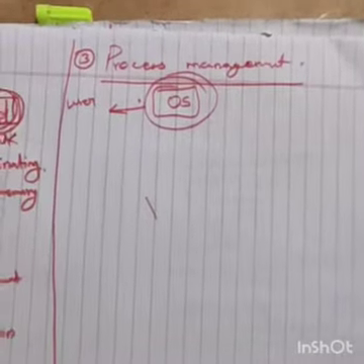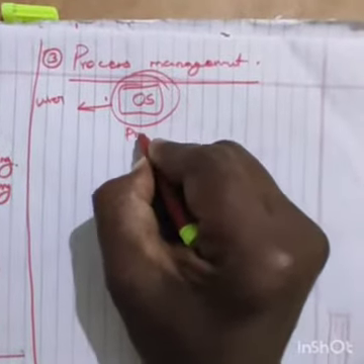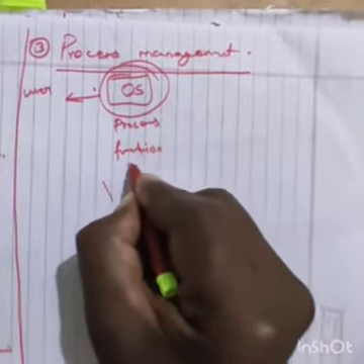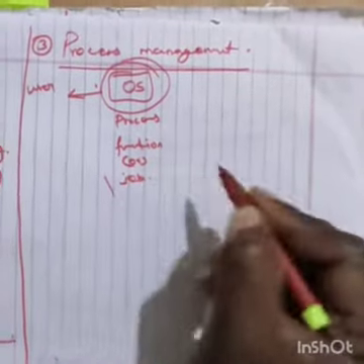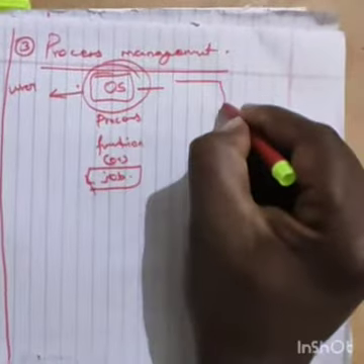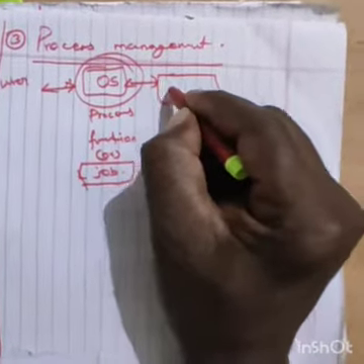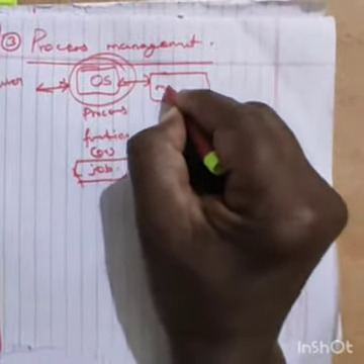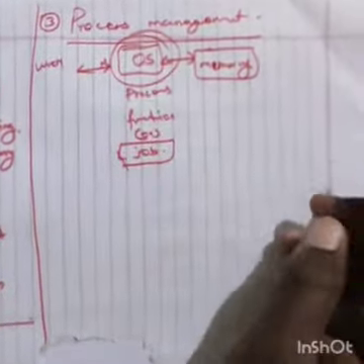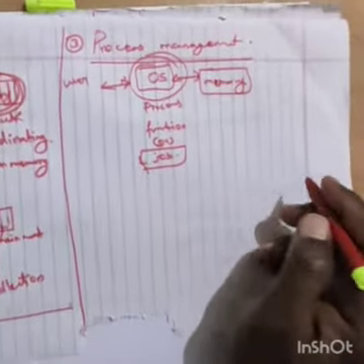A process is a function or a job. One job is stored in memory, and you take the result from that process memory. That is called a process. So how do you do it in the OS?